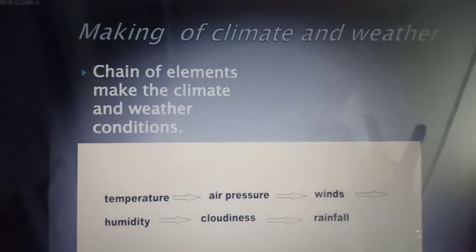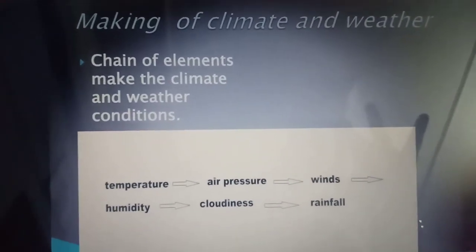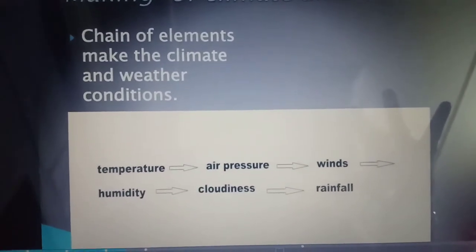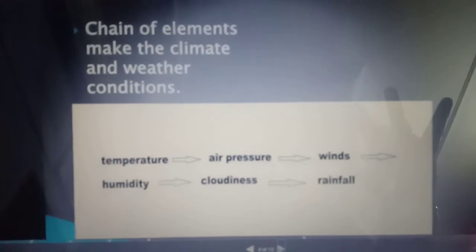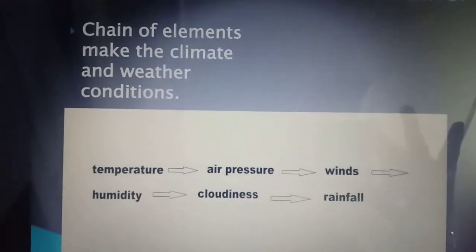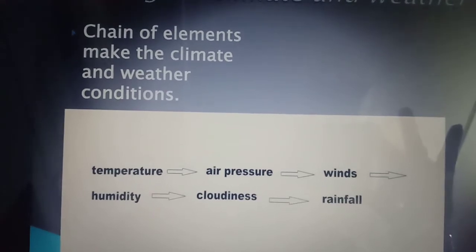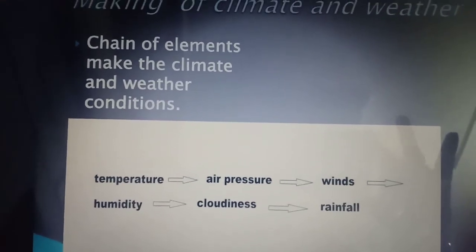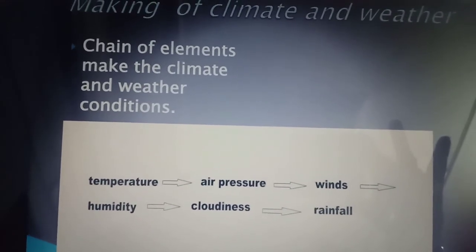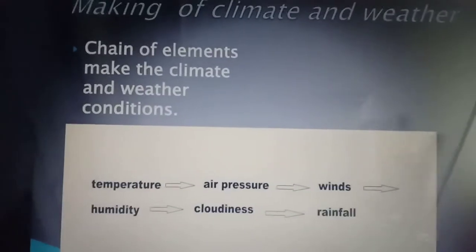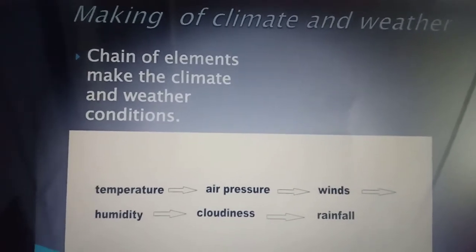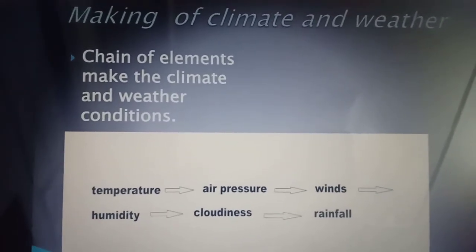Now how are climate and weather made? This is the chain of elements that makes the climate and weather conditions. Here you can see temperature, air pressure, winds, humidity, cloudiness and rainfall. All these are the elements of climate. Together they form climate.